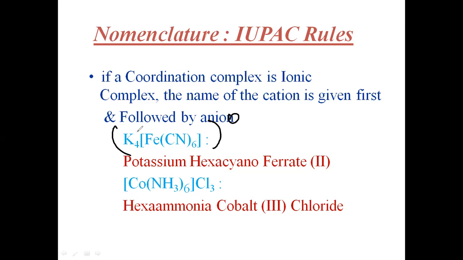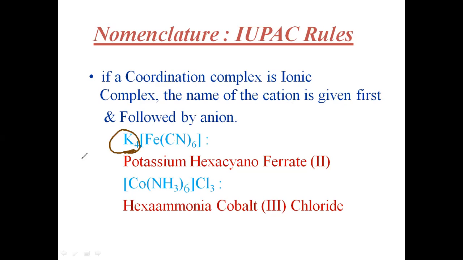So first you need to understand that here it is +4 and then this must be -4. So this is our anionic complex. If it is an ionic complex, first of all, the name of the cation is given first and followed by the anion. So you must write the cation name and then followed by the anion.